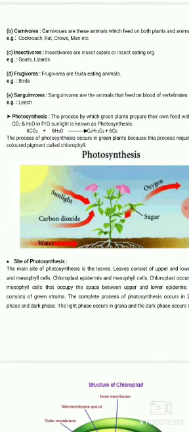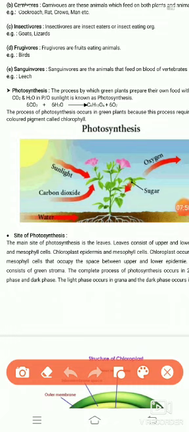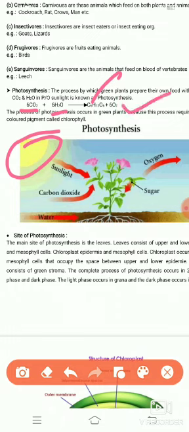Now, students, our next topic is photosynthesis. You must know it: photosynthesis means the process by which green plants prepare their own food in the presence of sunlight. Green plants synthesize organic food, such as carbohydrate, from simpler molecules like carbon dioxide and water with the help of sunlight. The overall equation of photosynthesis is 6 CO2 plus 6 H2O gives C6H12O6, which is a sugar or carbohydrate, plus oxygen is also formed.